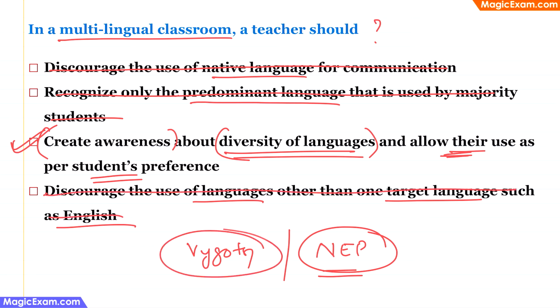Now, even if you look at Vygotsky's theory, Vygotsky says that language is very, very important because language is not just the means of acquiring information from various factors or various inputs, but language is also the way in which children will process or construct knowledge in their brains. So, language is a very, very important tool, and if children are comfortable in their mother tongue, which is the first language that they learn, then they should be encouraged to speak in their native language. Therefore, option 2 is correct, even if you look at Vygotsky's theories or even if you look at NEP.